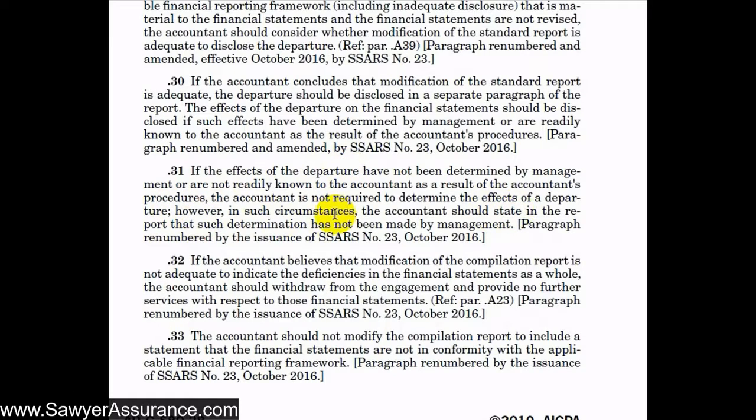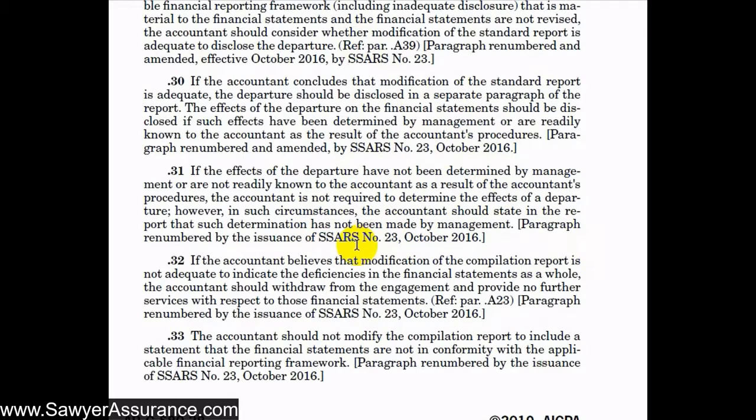However, we should say in our report when we're adding that paragraph that the determination has not been made by management. So we would hope that management would maybe provide some sort of effect that would help us to provide that information to the user of the financial statement. But if they don't, then we're not necessarily required to disclose the effect of departing from the financial reporting framework. We just have to say that management didn't provide us what effect that was.